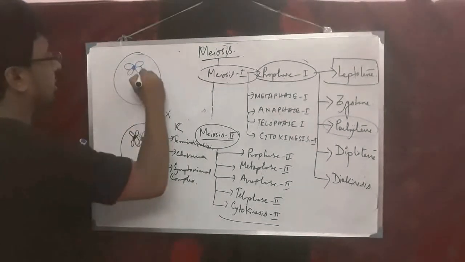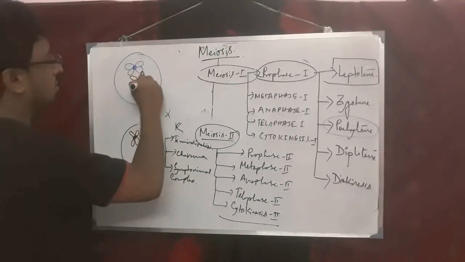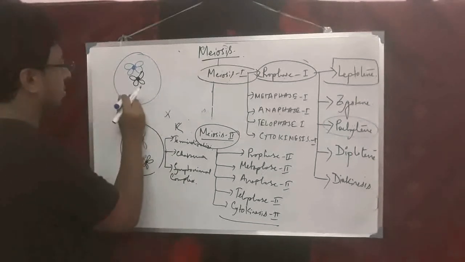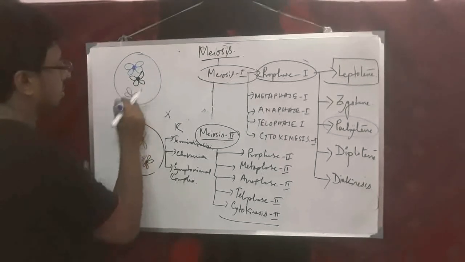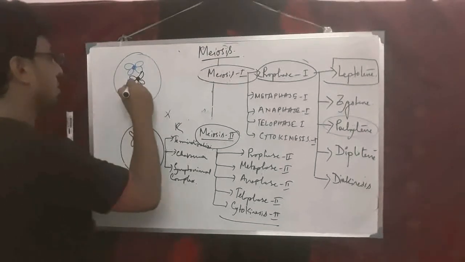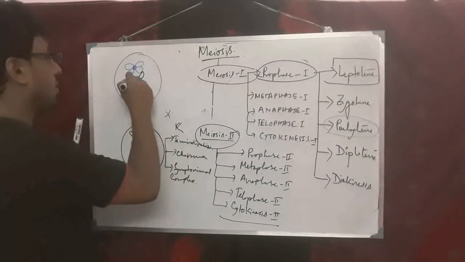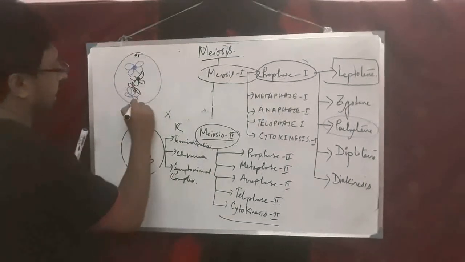The chromosomes are here. That is the stage of diakinesis.